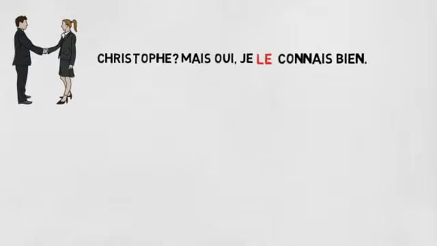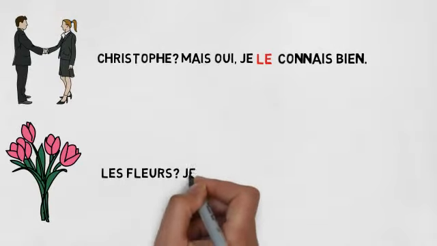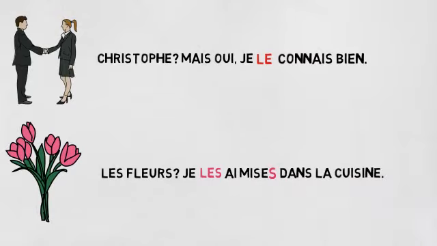Since direct object pronouns precede the verb, the past participle has to agree with the preceding direct object in compound tenses. For instance, les fleurs, je les ai mises dans la cuisine. Notice here the extra S on the end of mises when referring to les fleurs.